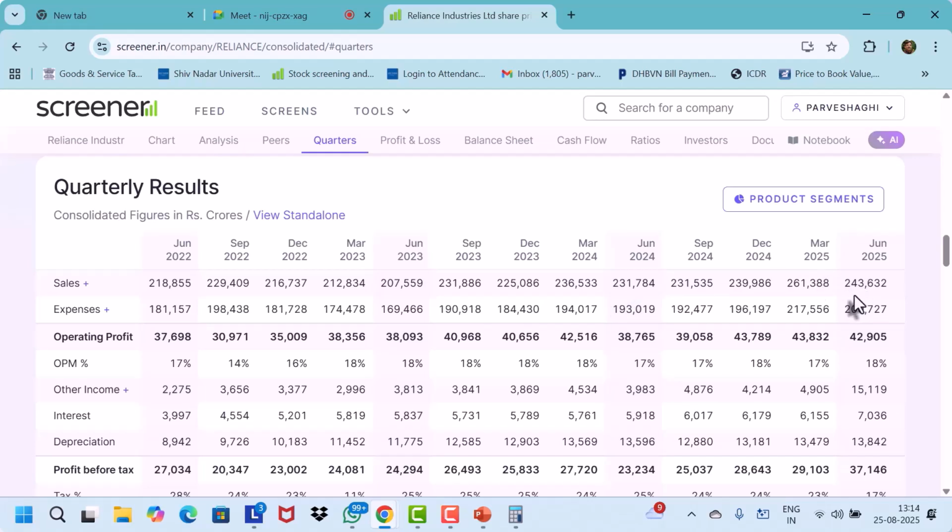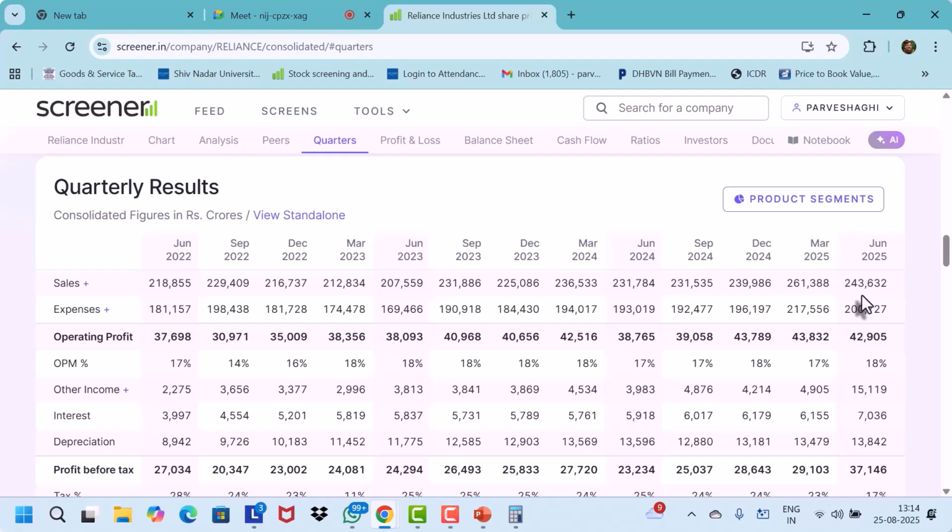Because the numbers sometimes are seasonal. Generally the June quarter is not so good. If you see the June quarter 2023, and now in June 2024, it has gone up. Similarly, in June 2025, it has gone up. On a quarter-to-quarter basis, it is going up. But compared to the last quarter, Reliance has shown a decline in sales. Is that okay?